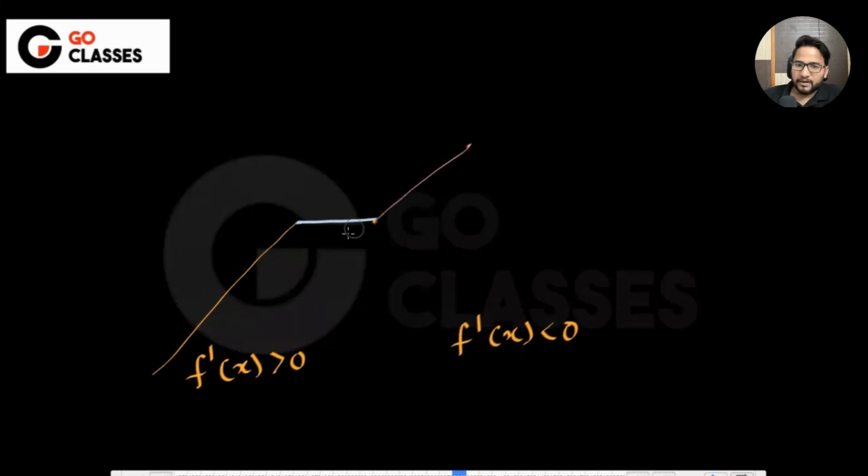Because f dash x was increasing, so greater than 0, and here it is decreasing, so less than 0. This particular behavior is a point of maxima. But suppose you talk about this behavior, where it is increasing, in between it got 0, but then again it started increasing, right? Then it is not maxima or minima, so it is basically a point of inflection.